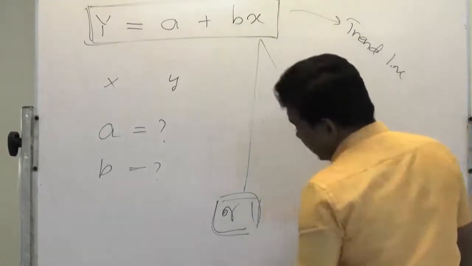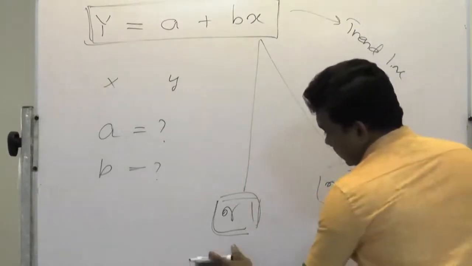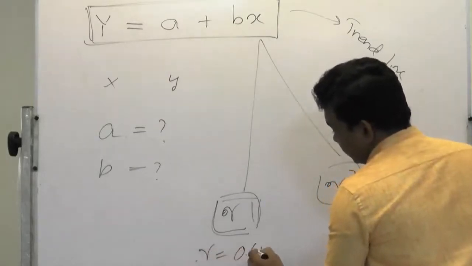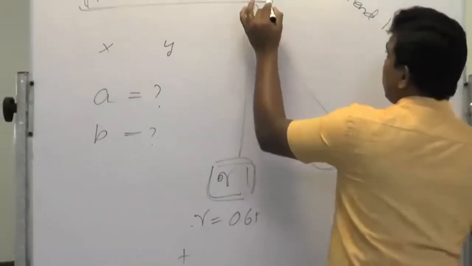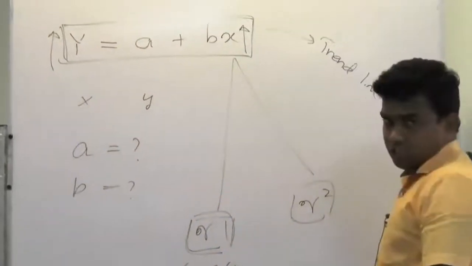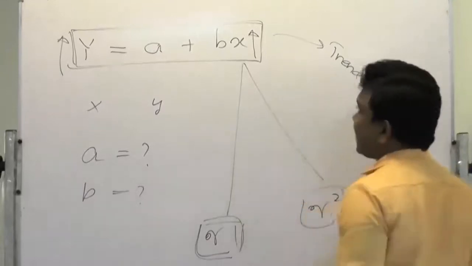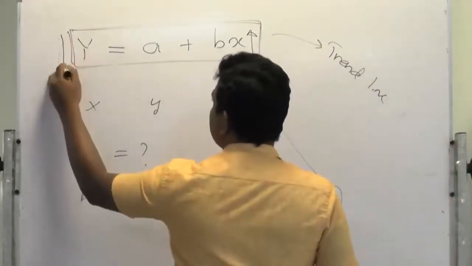Now, if the correlation coefficient takes a plus answer, say R equals 0.65, that means both x and y move together, a positive relationship. If the correlation coefficient gets a minus answer, that means they are moving inversely.